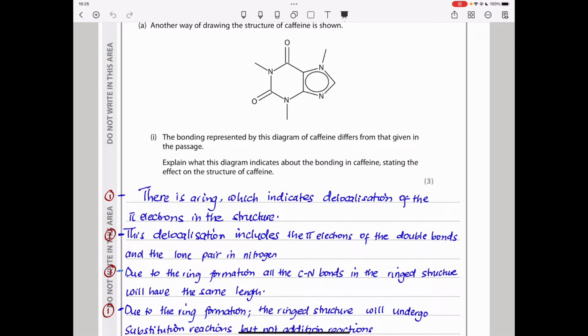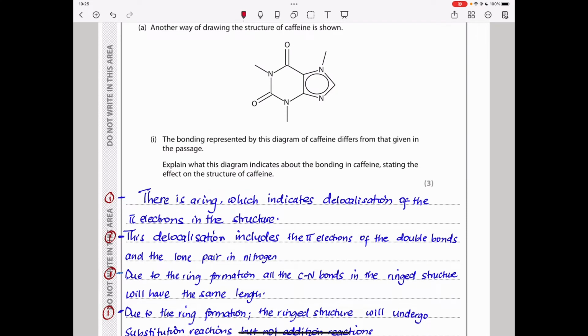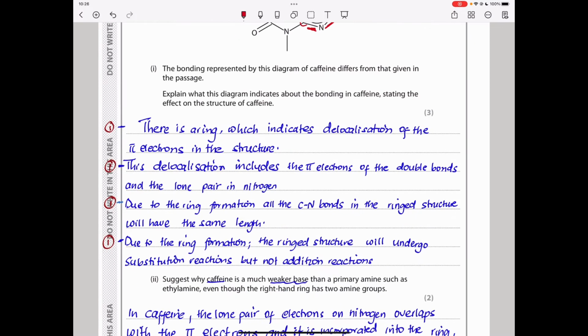That lone pair, along with the pi bond electrons, are incorporated into the ring, and that is due to the delocalization that occurs. Then I went on to say, due to the ring formation, the carbon-nitrogen bonds in the ring structure will have the same bond length. Again, let's see. This is a carbon bond, a carbon, and a carbon. So no matter what, provided we have a ring structure in here, this bond is equal to that bond, which is equal to that bond, and that is equal to that bond. All carbon and nitrogen bonds are going to have the same length due to the ring structure formed. And lastly, I say, due to the ring formation, the ring structure will undergo substitution reactions, but not addition reactions.